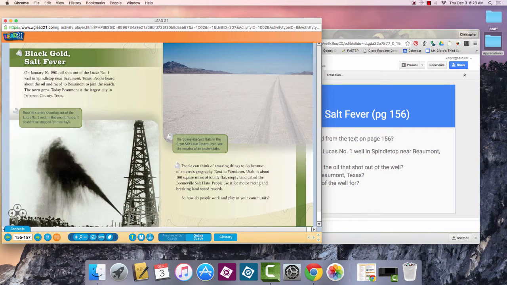Okay, let's turn the page, and we're going to try another one, okay? We're going to do one more together on page 156. So I'm going to read the heading up here. Black Gold Salt Fever. On January 10th, 1901, oil shot out of the Lucas No. 1 well in Spindletop near Beaumont, Texas. People heard about the oil and raced to Beaumont to join the search. The town grew. Today, Beaumont is the largest city in Jefferson County, Texas. Once oil started shooting out of the Lucas No. 1 well in Beaumont, Texas, it couldn't be stopped for 9 days.